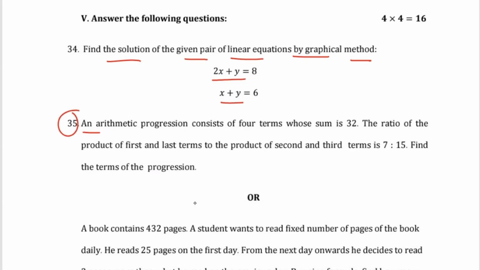Question number 35: an arithmetic progression consists of 4 terms whose sum is 32. The ratio of the product of the first and the last term to the product of the second and third term is 7 is to 15. Find the terms of the progression.